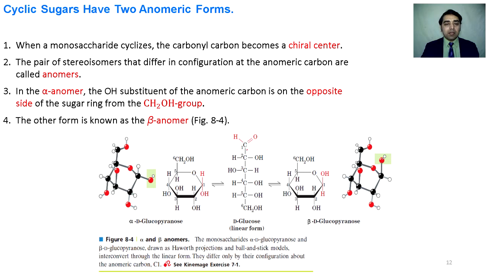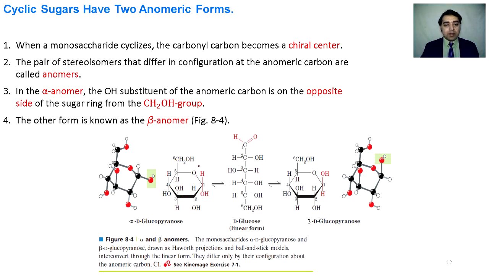We know that in the straight chain structure, this carbonyl carbon has 3 functional groups attached to it. That's why it is not an asymmetric center. When glucose comes into the cyclic structure, its carbon number 1 gets 4 different groups attached to it: group 1, group 2, group 3 and group 4. All these groups are different. That's why it is now an asymmetric center.